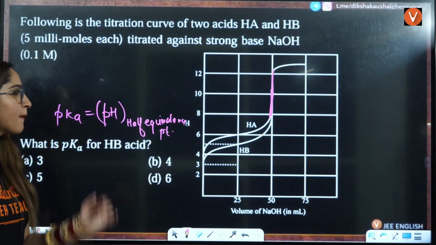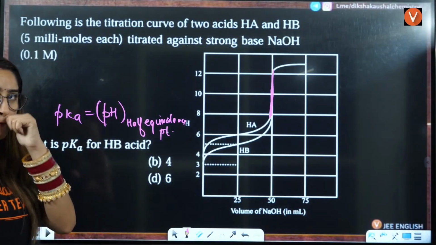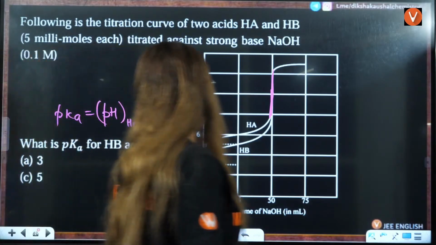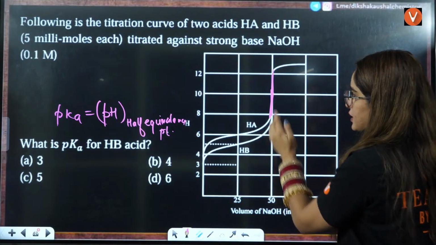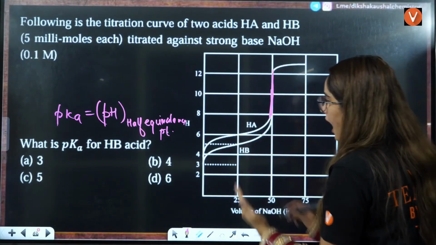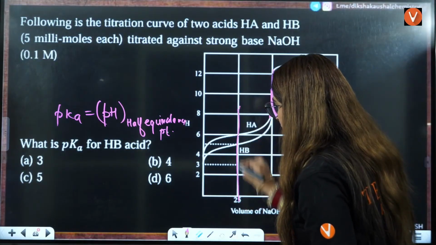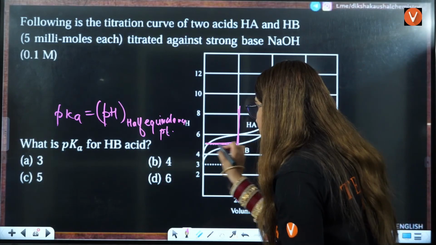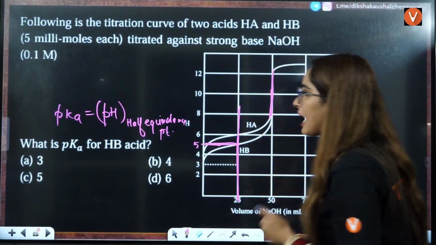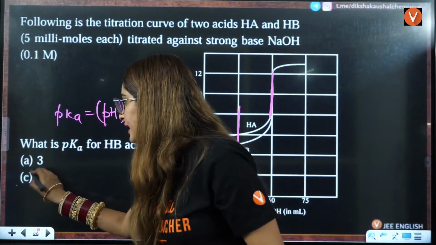That means the pKa will be equal to the pH that you have at half of the equivalence, because this is the equivalence, its half will be this line. This is the half. Now what pH does HB have? The pH of HB is nothing but 5. So the answer is going to be 5.